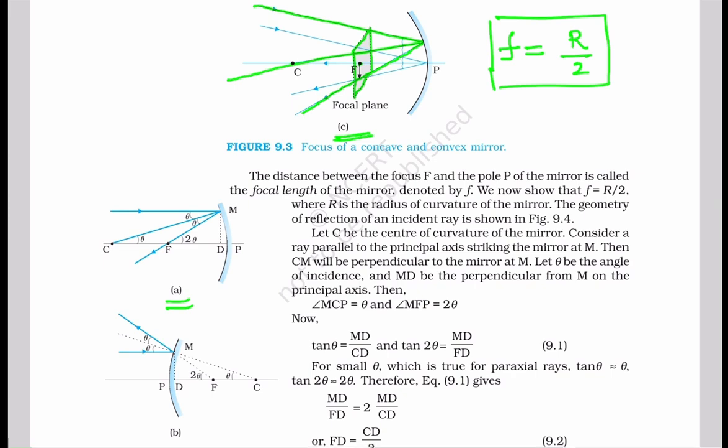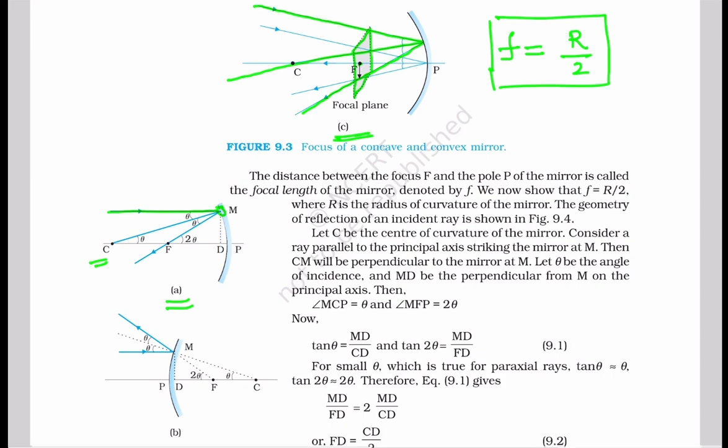In this figure, let C be the center of the curvature of the mirror, and let us consider a ray parallel to the principal axis striking the mirror at point M.